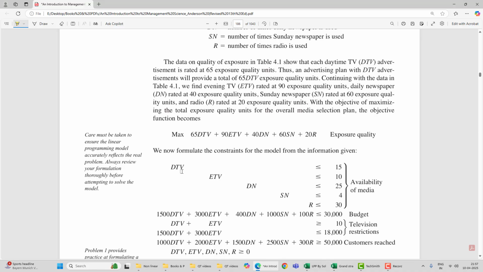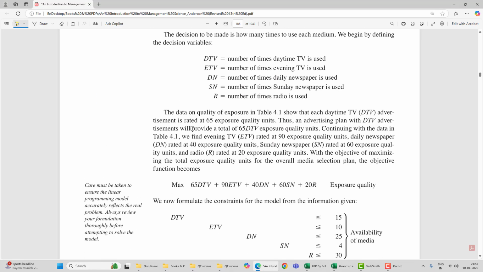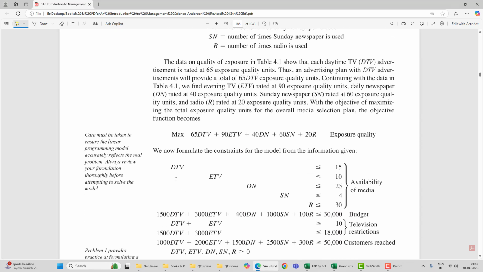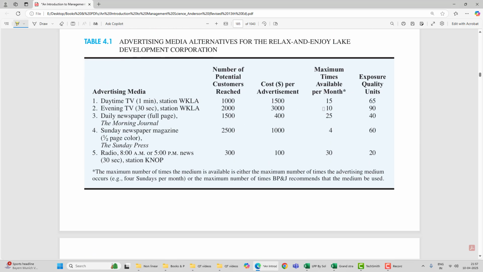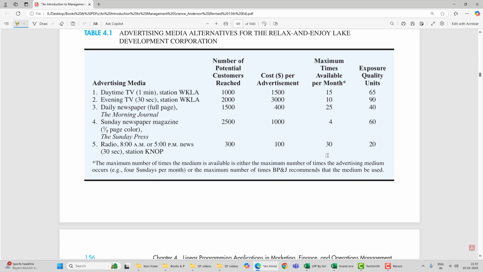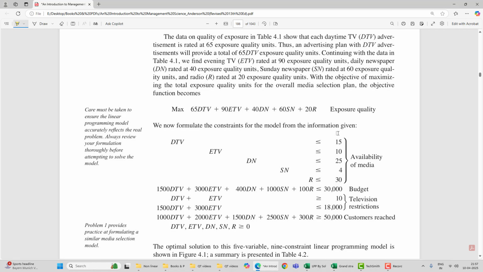And these are the constraints that they have mentioned in the information. The maximum availability is 15 for daytime television, then 10, 25, 4 and 30. So that is mentioned here as availability of media. Whenever you write the constraints of this model, you have to write the justification here. This justification is important because it tells from where those equations are coming. Justifications are important, and even in exams these justifications carry marks.